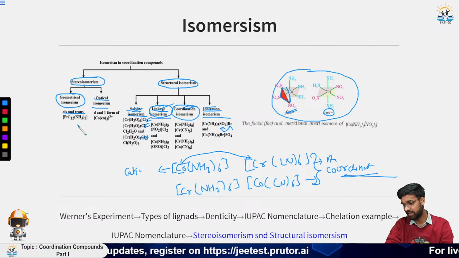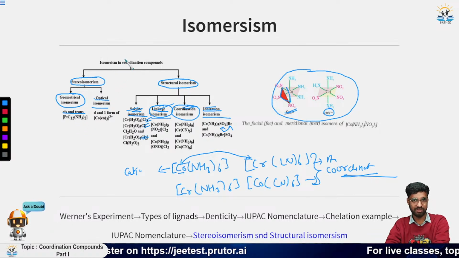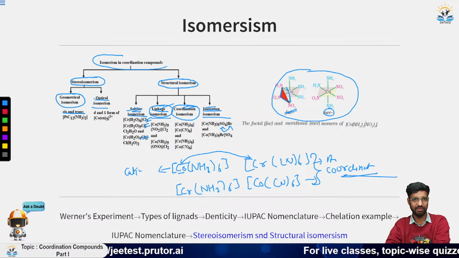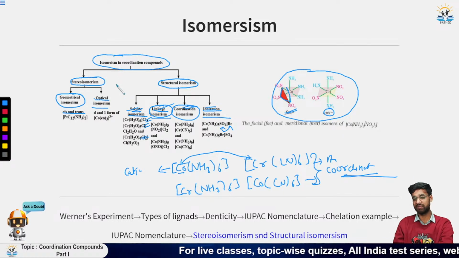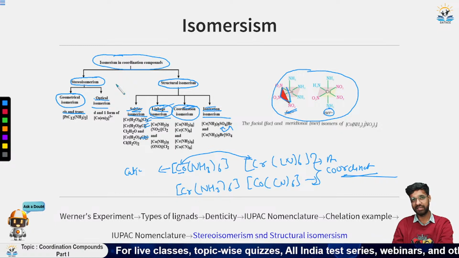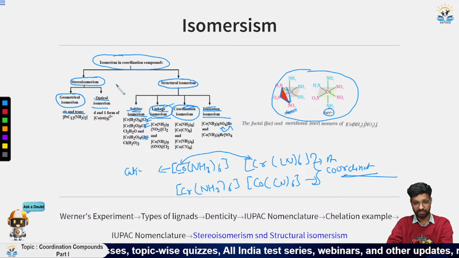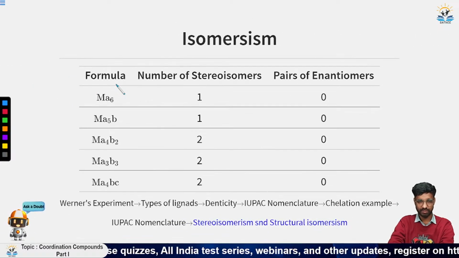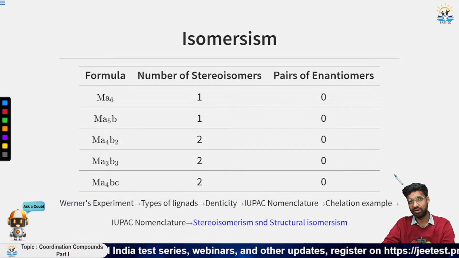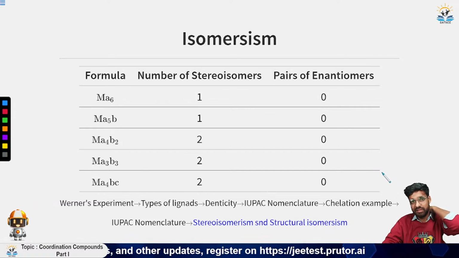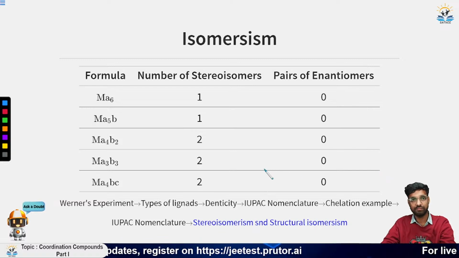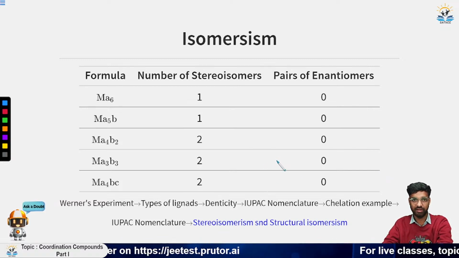Now the main question asked in the isomerism part is which coordination compound has how many types of isomers and what is the number of enantiomers that it has. For that I have prepared a table here. Take a screenshot of this table and remember it, and only then will you be able to remember the number of stereoisomers and pairs of enantiomers.